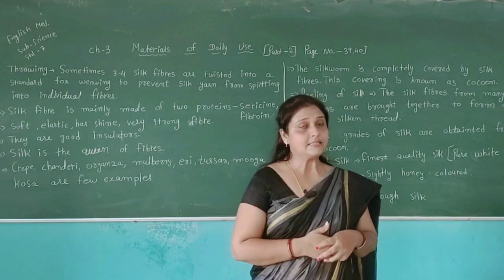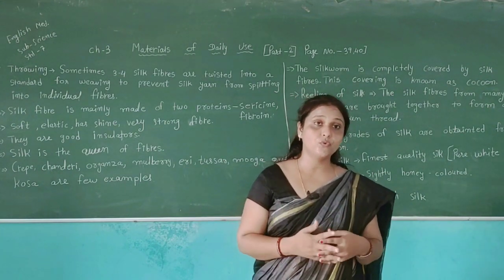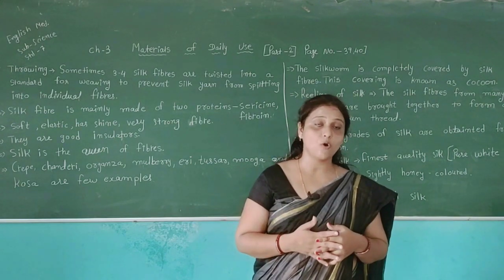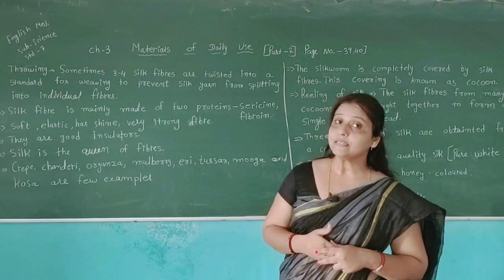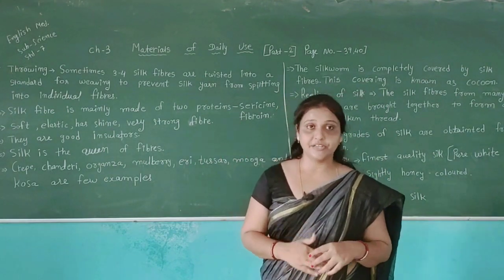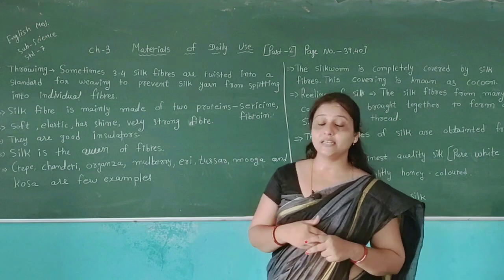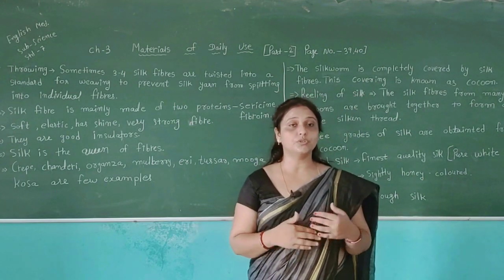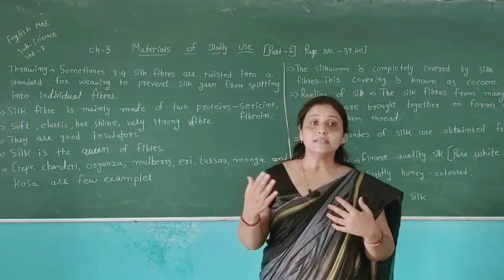Then we discussed the production of wool, which processes are done, in our previous session. In this session, our chapter is completed, and today we have discussed the silk moth, how we get the silk fiber.